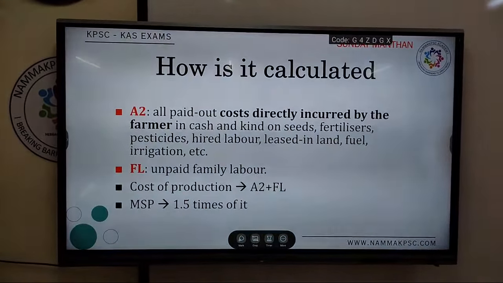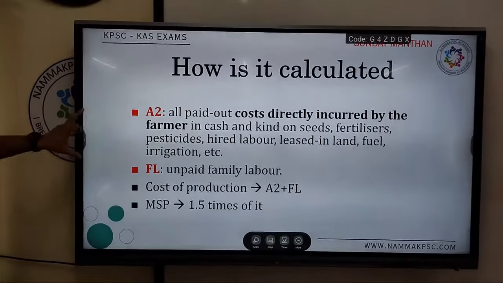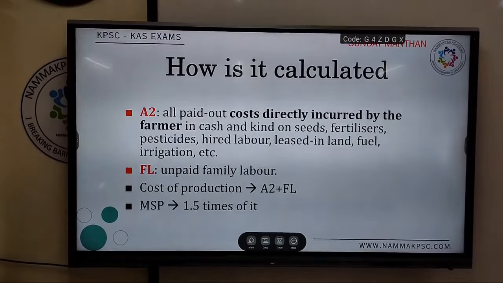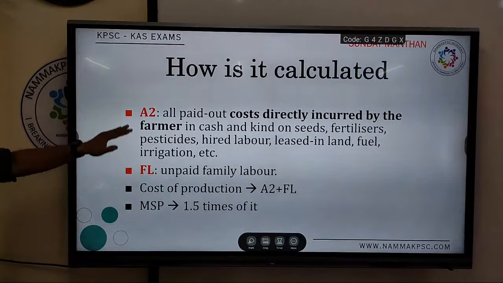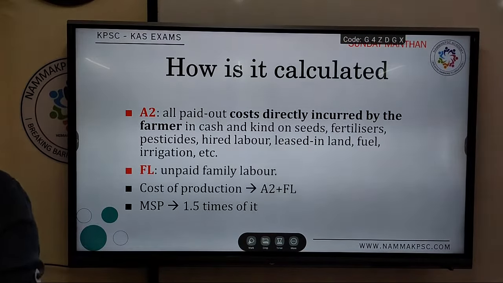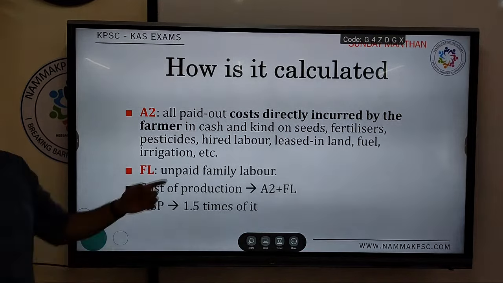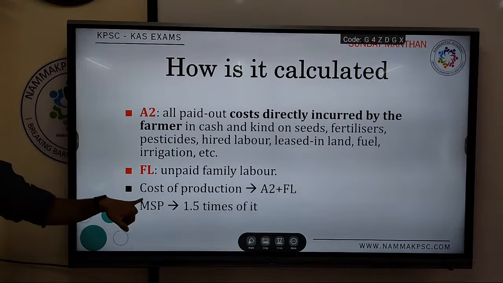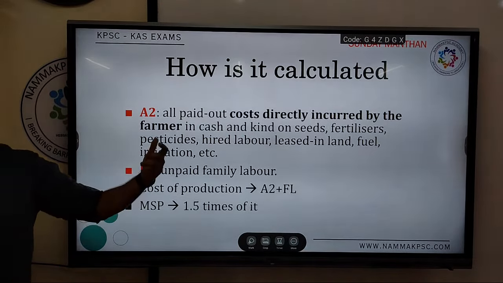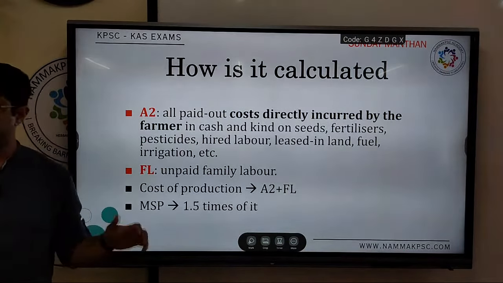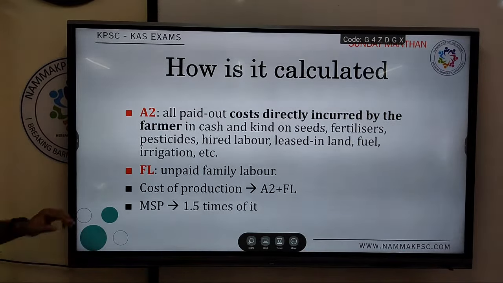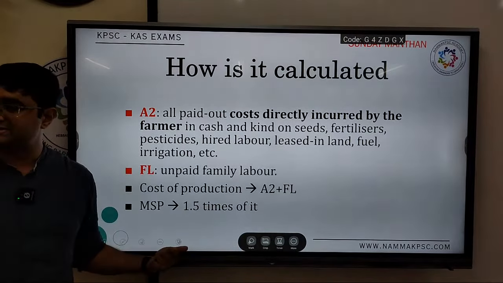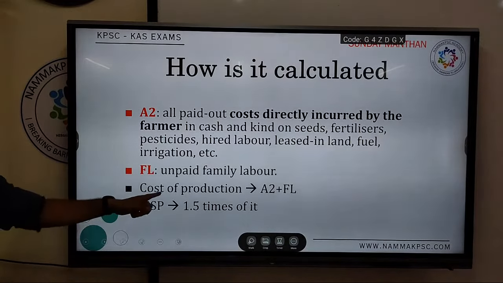So, how is it calculated now? There are two values that are taken into account, called A2 and FL. A2 is all the cost that is incurred by the farmers to grow something, which is called the cost directly incurred by the farmers. And FL is the payment for unpaid family labor. So A2 plus FL is the cost of production, and MSP is currently fixed at 1.5 times the cost of production.